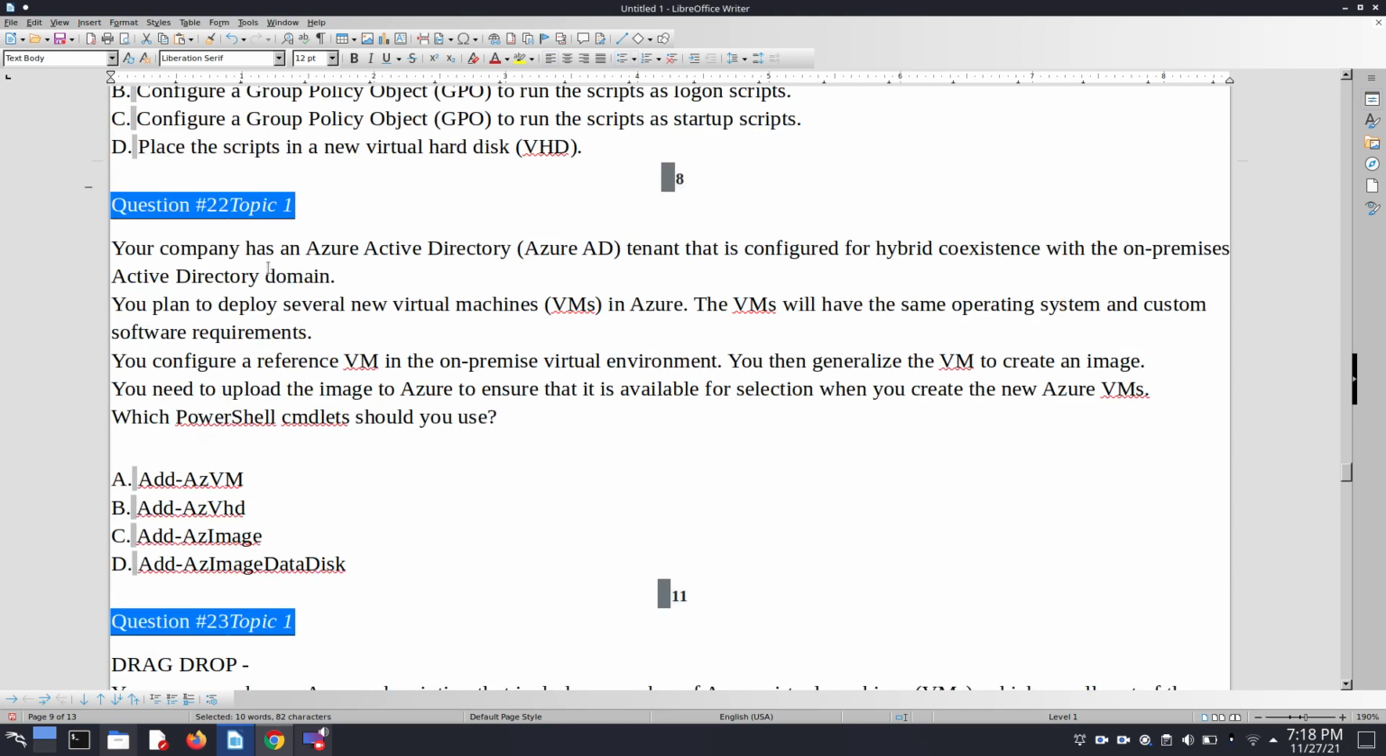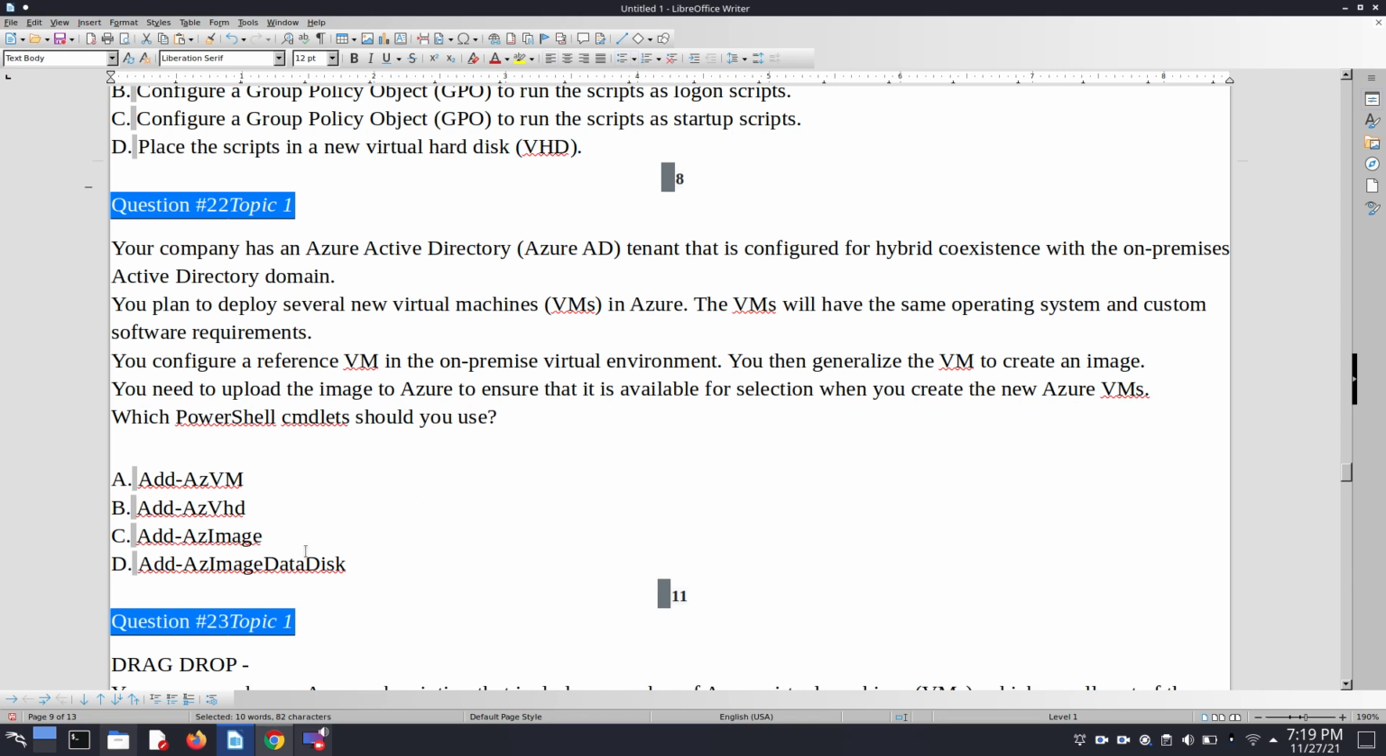So let's try to discuss question number 22. Our company has an Azure Active Directory tenant that is configured for hybrid coexistence with the on-premises Active Directory domain. You plan to deploy several new VMs in Azure. The VMs will have the same operating system and custom software requirement. You configure a reference VM in the on-premises virtual environment. You then generalize the VM to create an image. You need to upload the image to Azure to ensure that it is available for selection when you create the new Azure VMs. Which PowerShell cmdlet should you use?